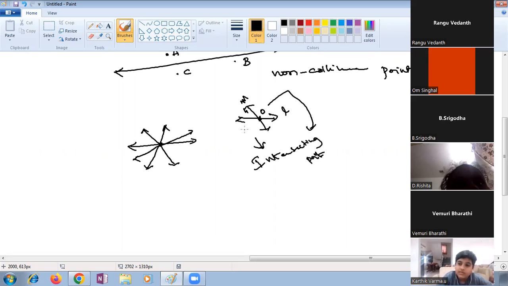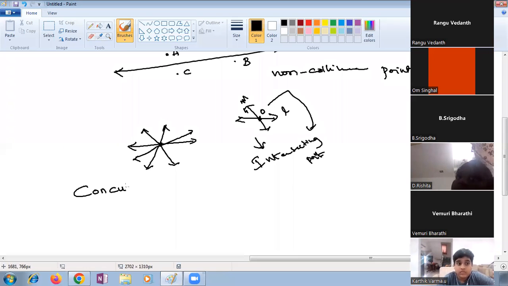Two or more lines passing through a single point is called dash. There is a special name. Listen. Concurrent lines.